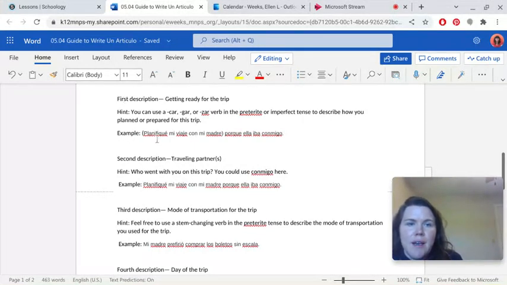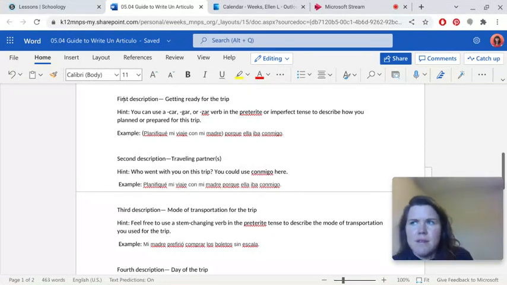It says, "Planifiqué mi viaje con mi madre." So that's an example of how to use a car verb. Planificar is a car verb, and the ending changes to planifiqué instead of planifice. You can't say planifice in Spanish. That's why you have to do the changing, so changing of the ending to make it stay with Spanish phonetics.